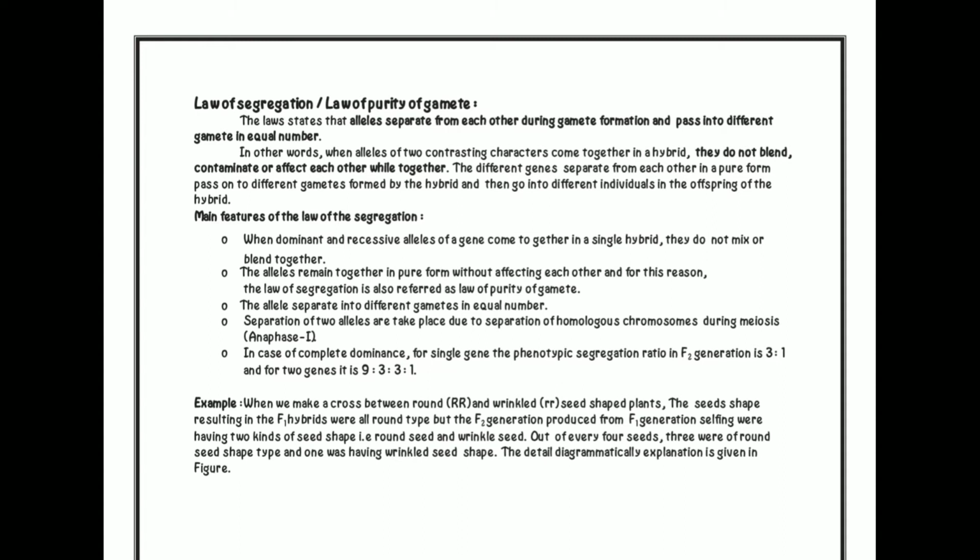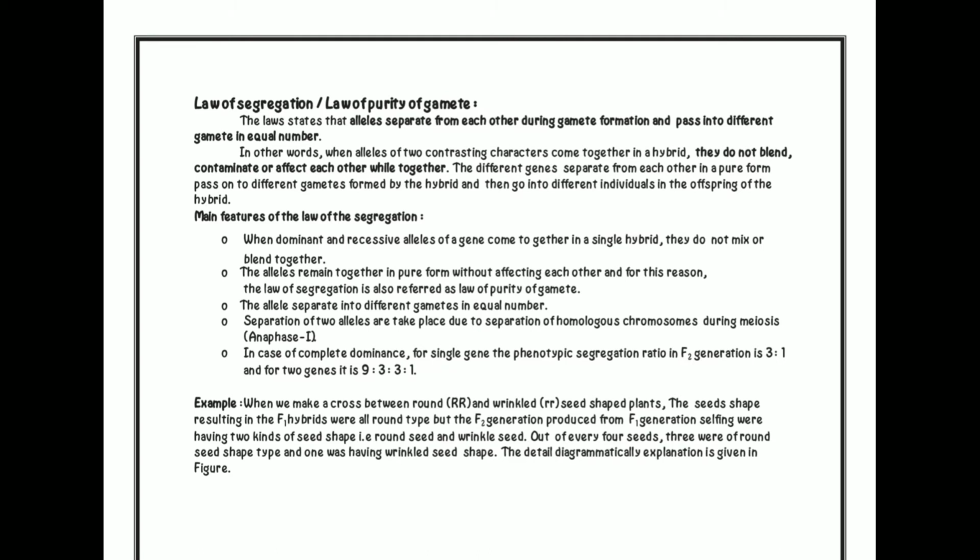Then there are some features of the law of segregation. When dominant and recessive alleles of a gene come together in a single hybrid, they do not mix or blend together. The alleles remain together in a pure form without affecting each other, and for this reason the law of segregation is also referred to as the law of purity of gametes. The alleles separate into different gametes in equal number. Separation of the two alleles takes place due to separation of homologous chromosomes during meiosis.